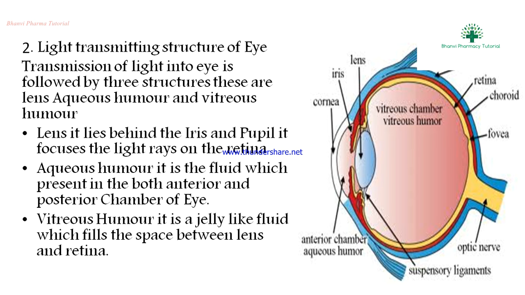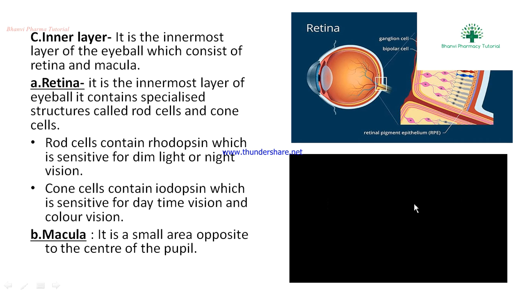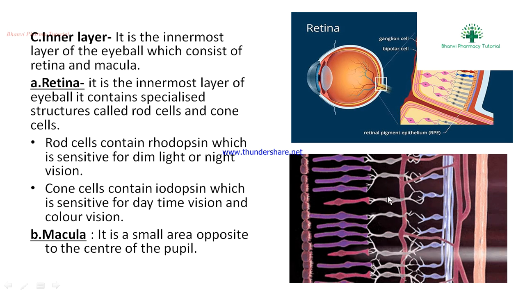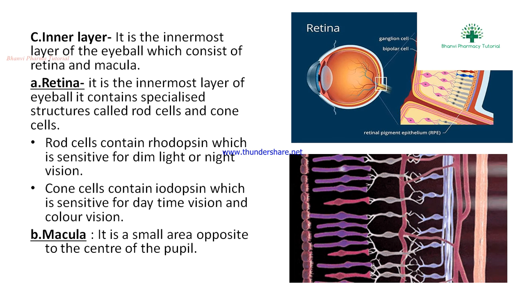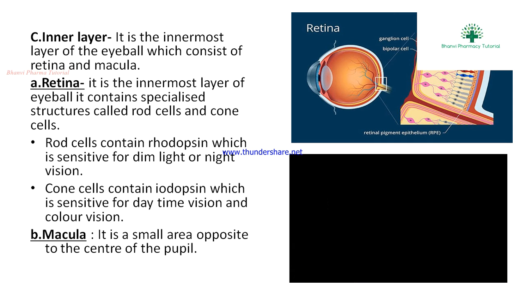Next, the second one is the light transmitting structure. You see the animated diagram. This is the diagram of rod and cone cells. How does the light ray transmit to the retina?